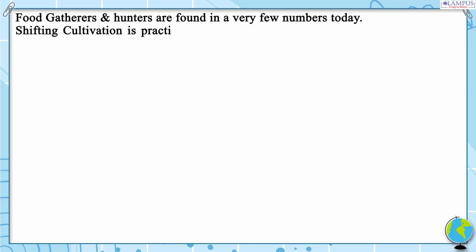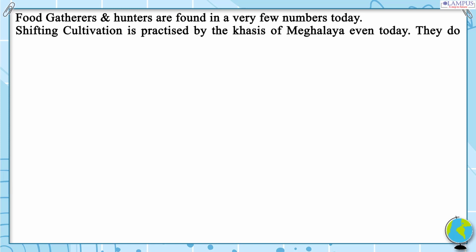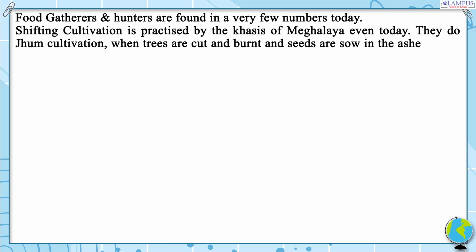Food gatherers and hunters are found in very few numbers today. Shifting cultivation is practiced by the Khasis of Meghalaya even today. They do June cultivation, when trees are cut and burnt and seeds are sown in the ashes.